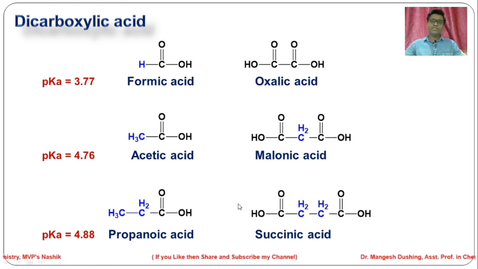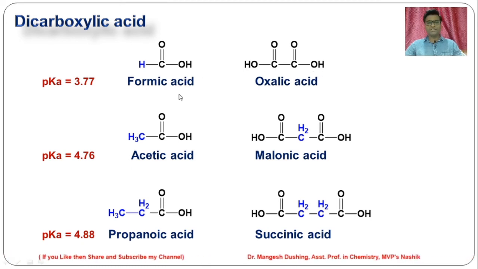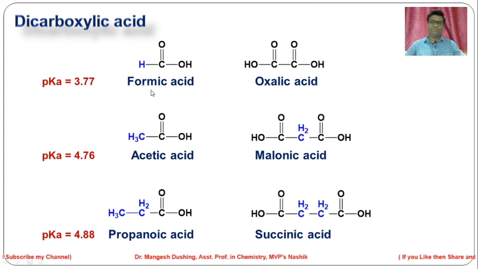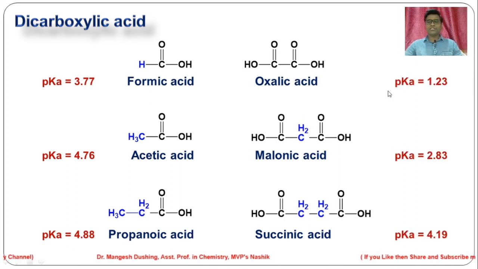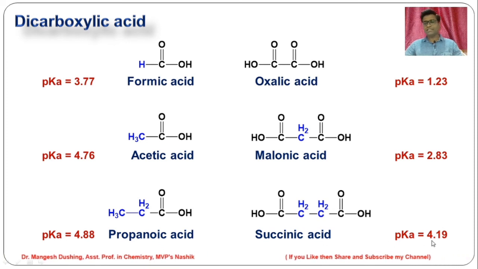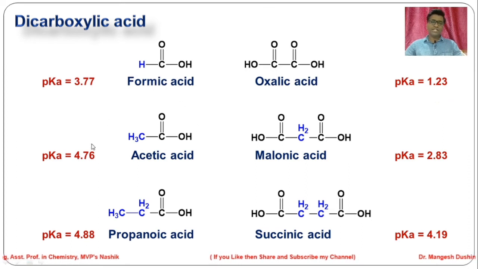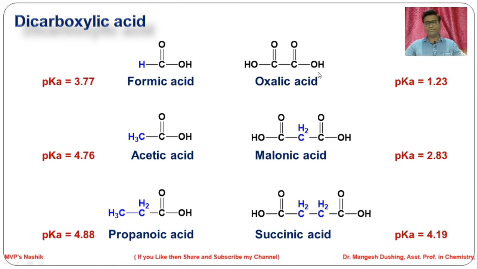Same case in case of oxalic acid. Here the probability of donation of proton is double compared to formic acid. That is why diacids are always more acidic as compared to the monoacids. So the pK value for oxalic acid is 1.23, for malonic acid that is 2.83, for succinic acid that is 4.19. So all these diacids are stronger acids as compared to the monoacids because they have 2 protons to donate. So the probability of donation of protons is higher.